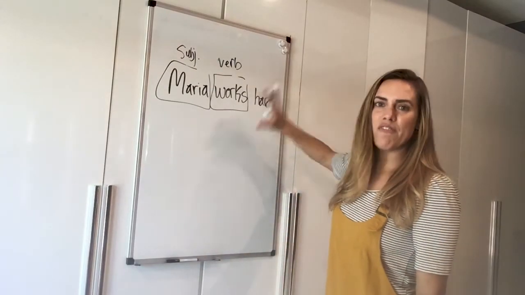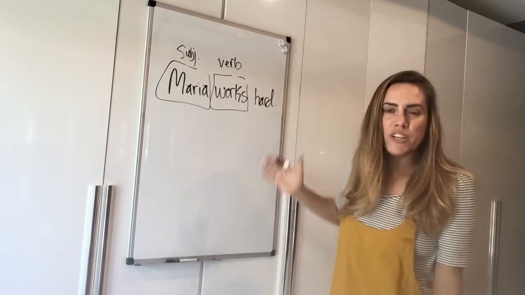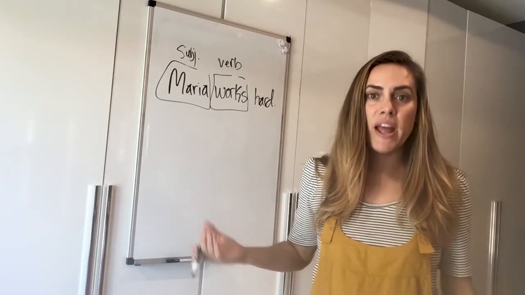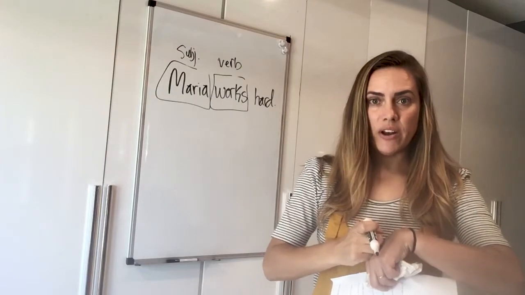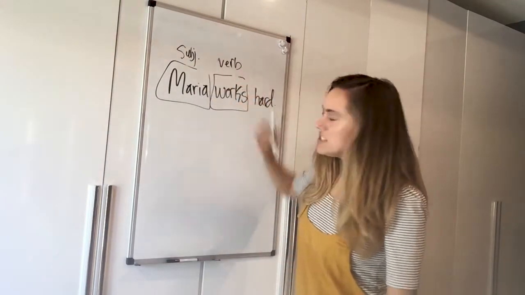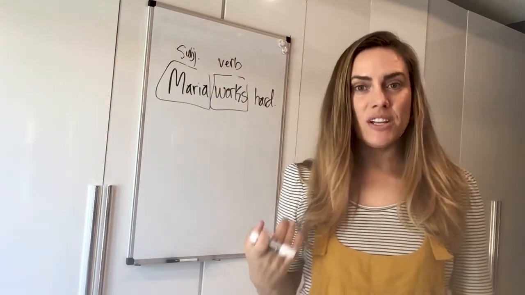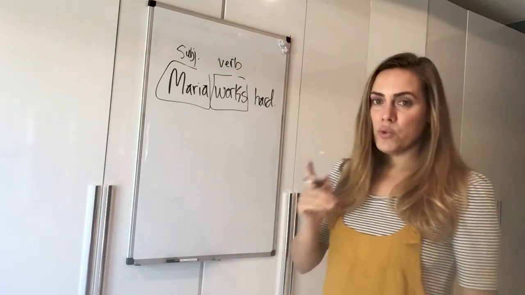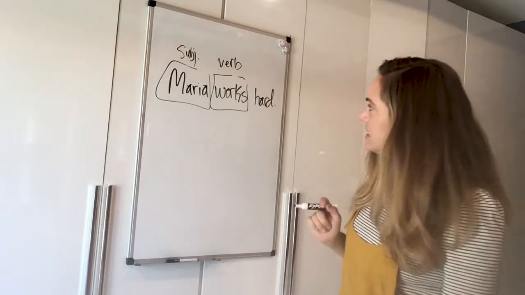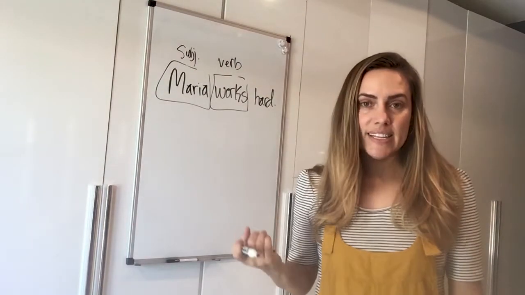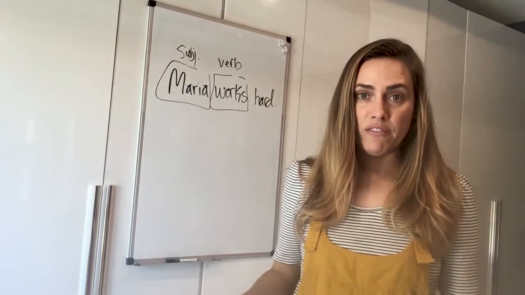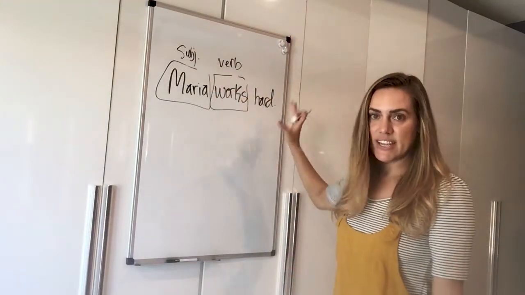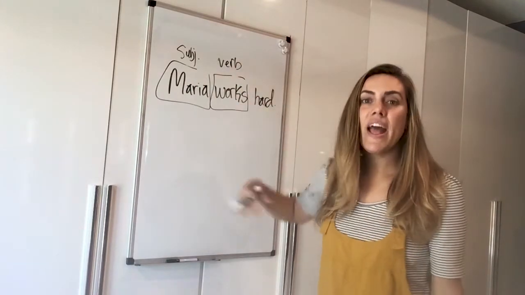Now, sentences have more than a subject and a verb, but we don't need to worry about that now because we're just talking about the subject and the verb and whether they agree or not. So the subject and this verb actually agree, and I will explain why. This is grammatical. Every sentence has to have at least one subject and at least one verb. Otherwise, it's not a sentence. And this is a complete sentence.